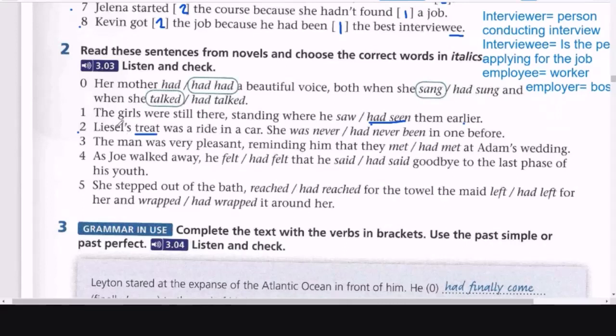All right. Liesel's treat was a ride in a car. She had never been in one before. Yes, not was, but had never been. Exactly. Was never is incorrect, just like saw is incorrect. It's had seen and had never been. Perfect. Now, number 3.